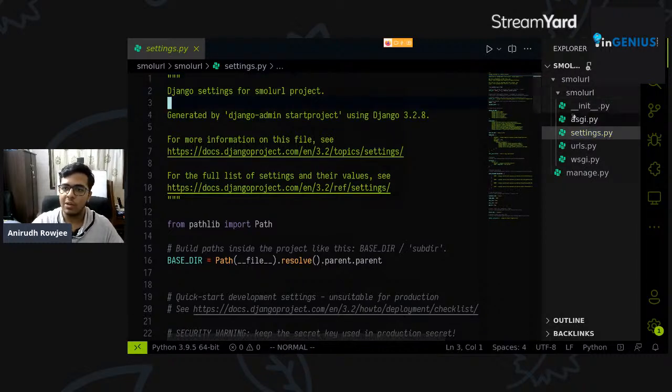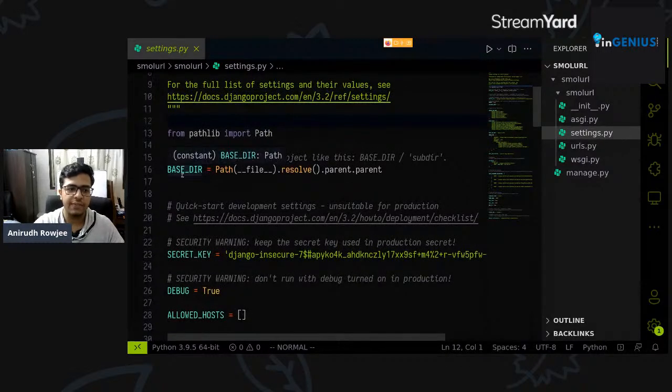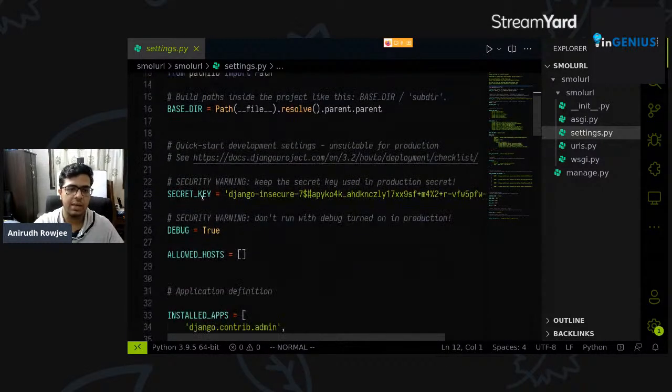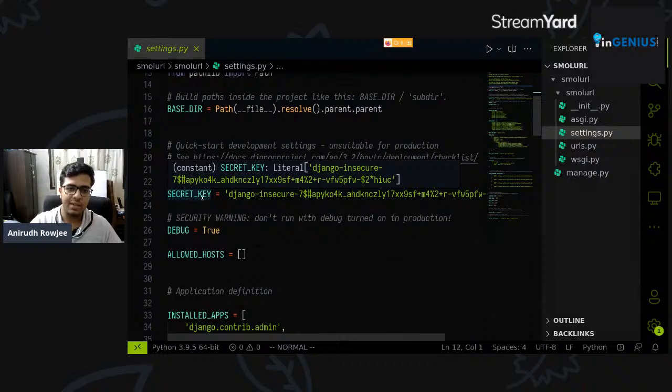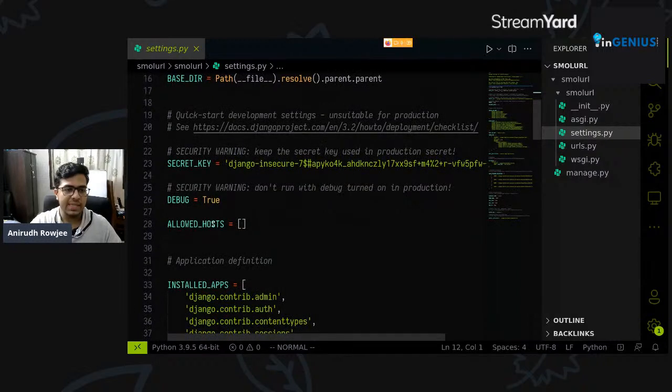Again, all these are files generated by Django itself, so you don't have to worry too much about creating them on your own. Django will create these and take care of this for you. The settings.py file can be thought of as a single source of truth for many things in your project. All right. So you can see a definition here for the base directory of the project, right? There's a secret key here which you can use for cryptographic functions, which Django does not recommend that you use, right? There's something called allowed hosts,